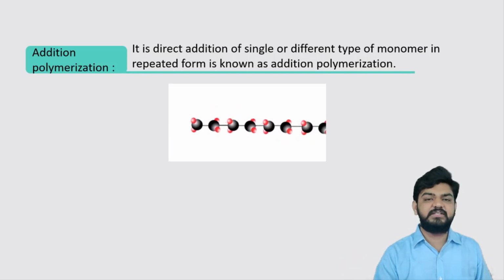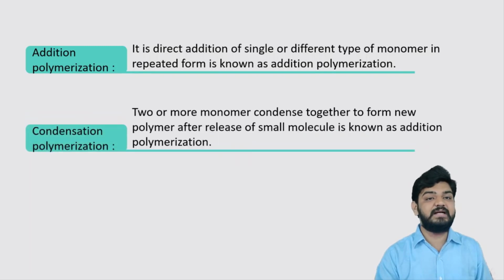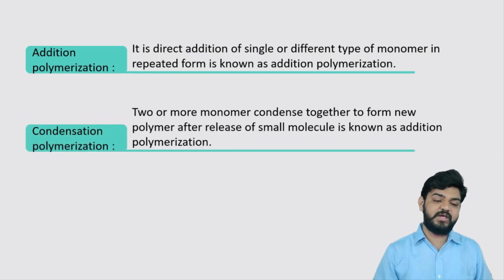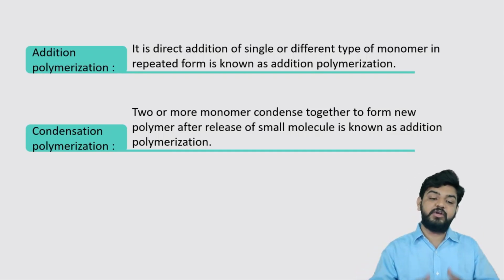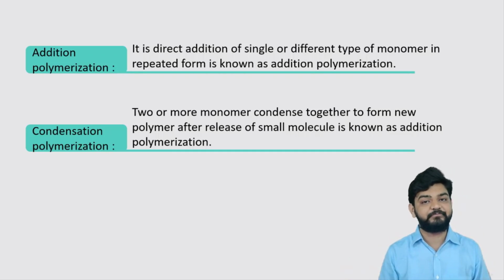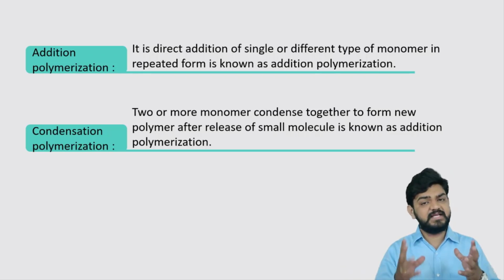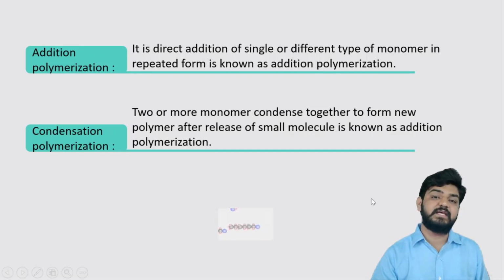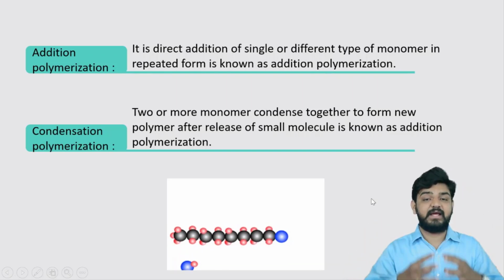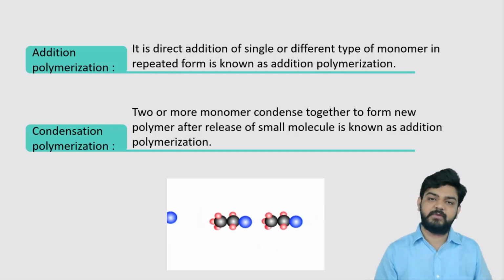The second one is known as condensation polymerization, in which two or more monomers condense together to form a new long chain of the polymer, and they release a small molecule, and this entire process is called the condensation polymerization process. So basically two monomers come together and they condense together and form a long chain of polymer.